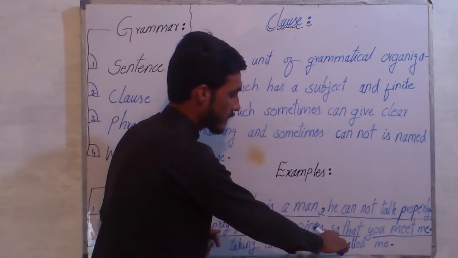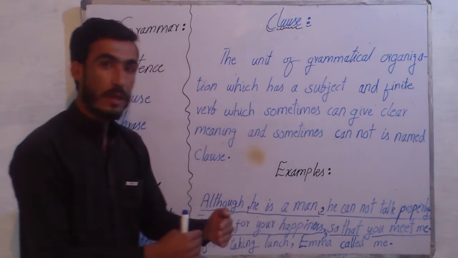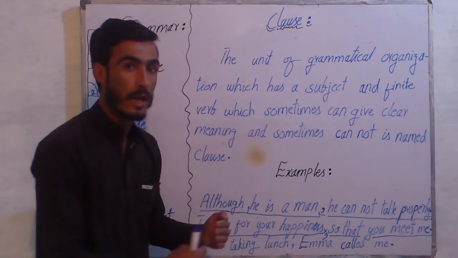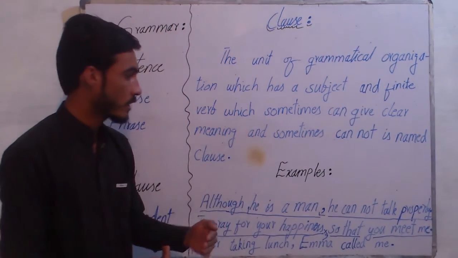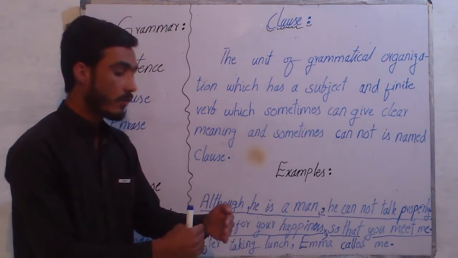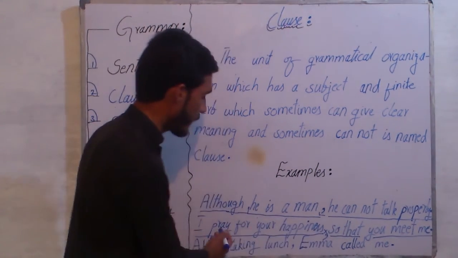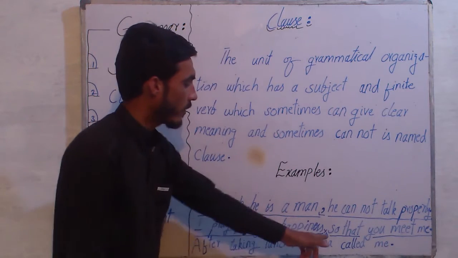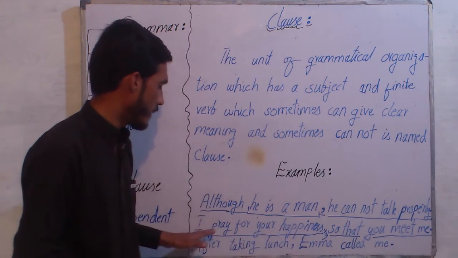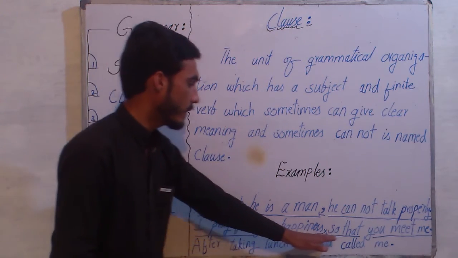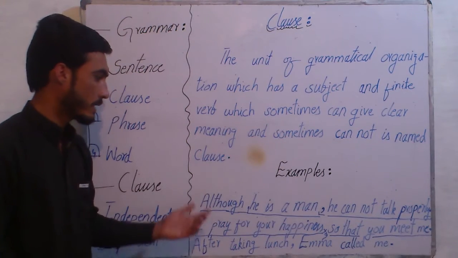Here grammar tells us that you have to put one linking word which makes a link between the two classes. Such as here we have put so that, a subordinating conjunction. Subordinating conjunction works as a link between the two classes. Here it is connecting independent class with the dependent class. Now a comma is not necessary and you are not to put that. And I pray for your happiness simply so that you meet me, and full stop. Here goes your second example.